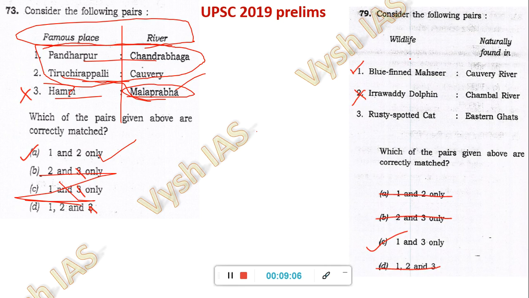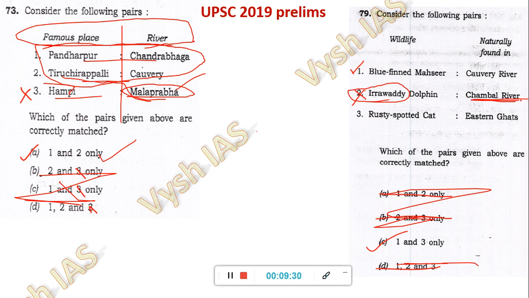Now this one, again, basic knowledge of where the Airavati river is. The Airavati river is on the Myanmar side, and here they have given the Chambal river. If you knew that, you could eliminate statement 2, and 1 and 3 remain. Because the Chambal river is in the extreme opposite direction. So to eliminate this, you needed basic knowledge of India's geography or the neighboring countries' geography. Where is the Chambal river located?